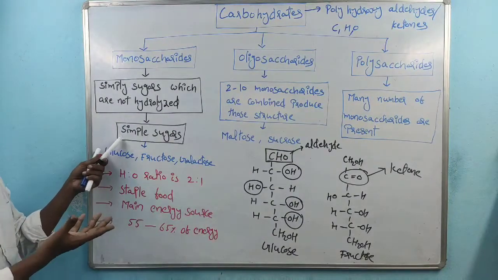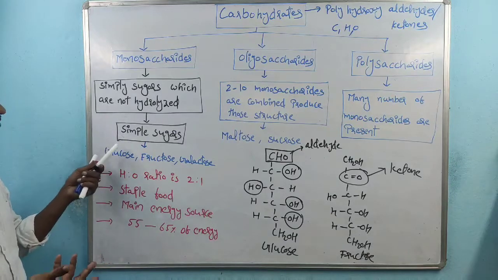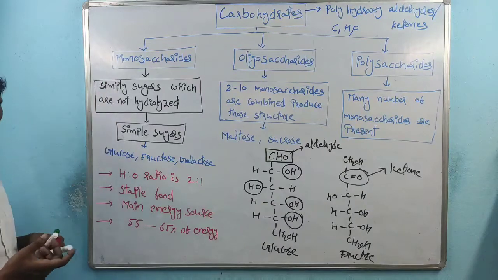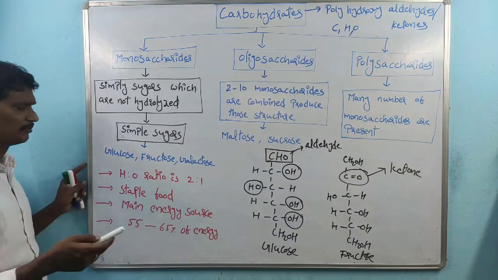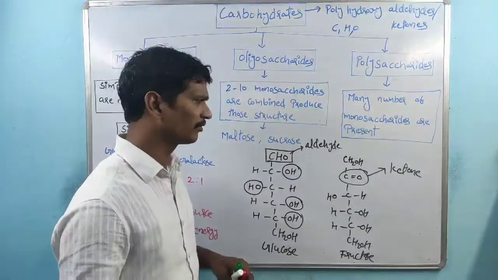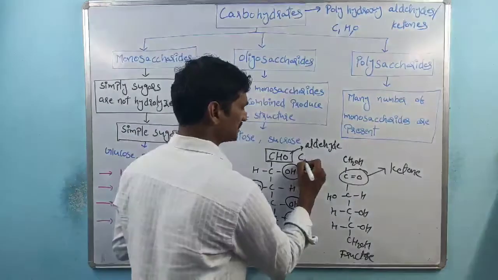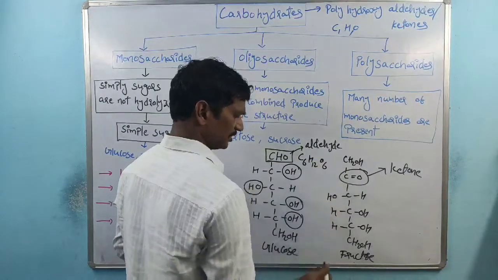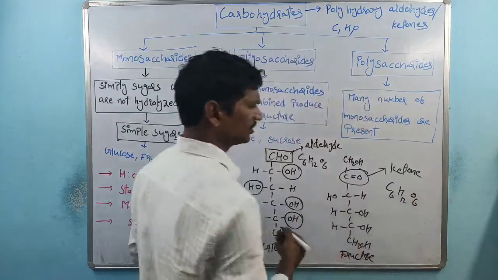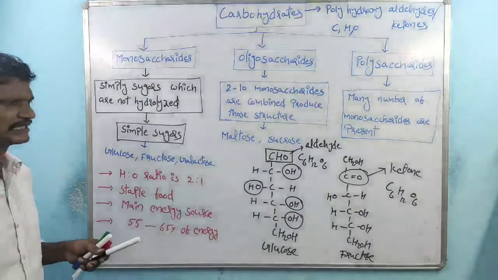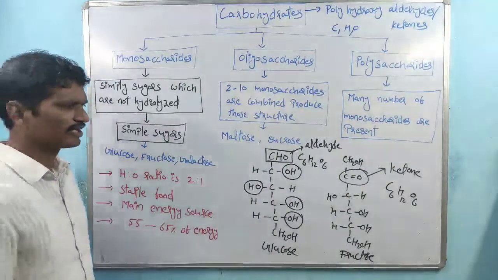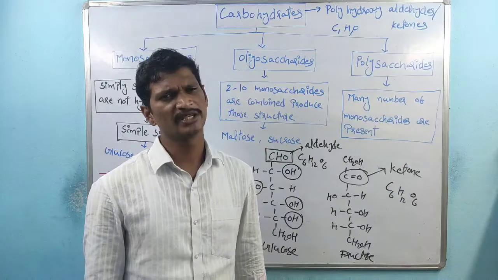Monosaccharides are also called simple sugars. Examples are glucose, fructose, galactose. The molecular formula of glucose is C6H12O6, fructose is also C6H12O6, and galactose also. All these contain 6 carbons, so these sugars are called hexoses.